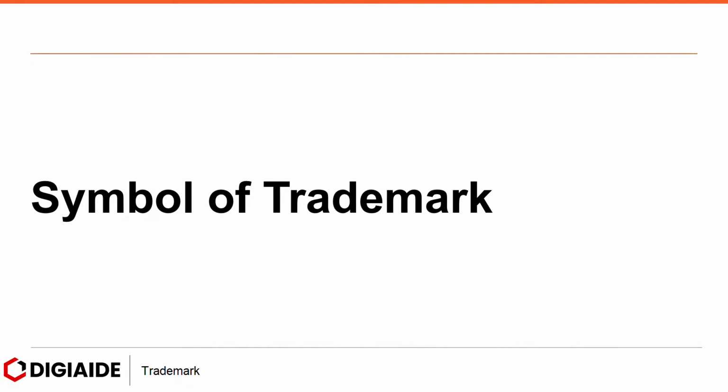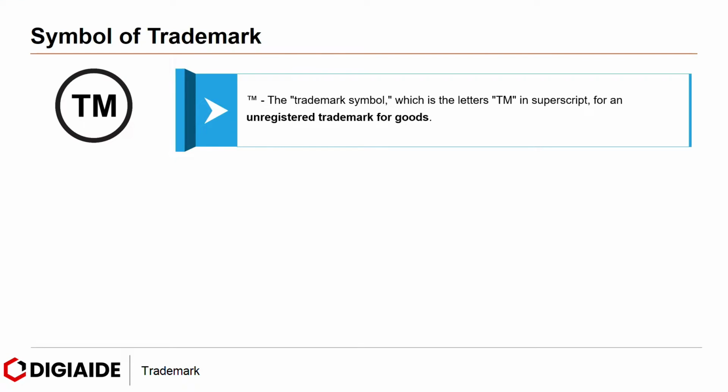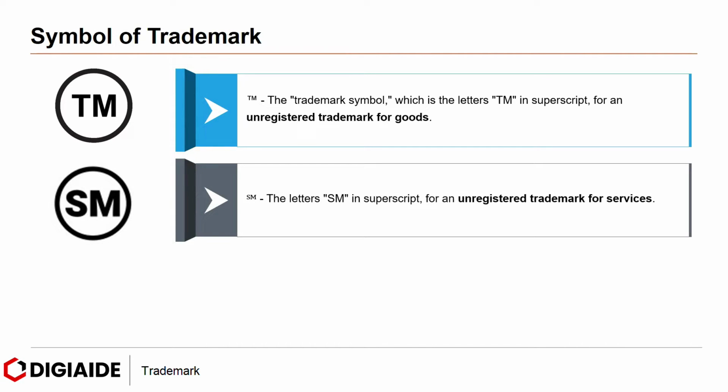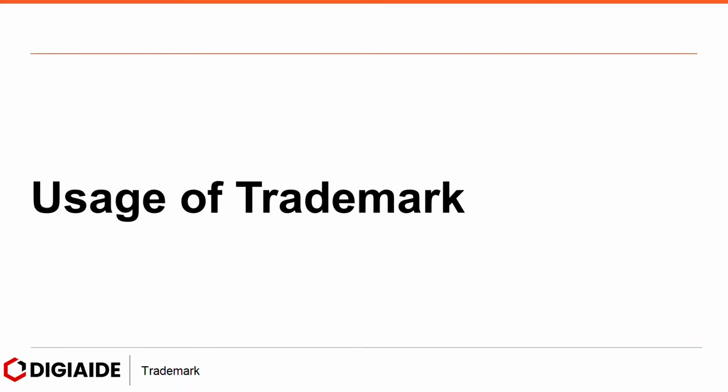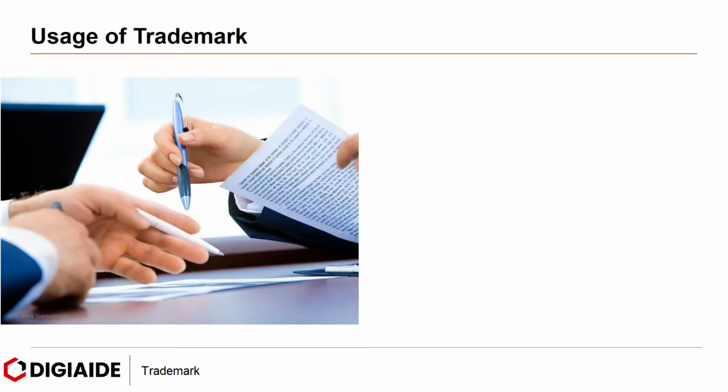Moving on to the symbol of trademark. Well, there are three broad symbols. First, the trademark symbol, which is the letters TM in superscript, are for an unregistered trademark for goods. The other letters SM in superscript are for an unregistered trademark for services. And finally, once your trademark is registered, the letter R surrounded by a circle exhibits that it is a registered trademark.